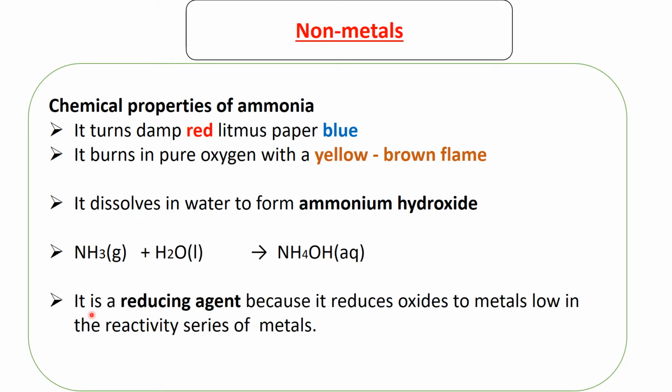Then another important one is it is a reducing agent because it reduces oxides of metals low in the reactivity series of metals. So the oxides of metals that are less reactive, such as silver, gold, are easily reduced by ammonia, meaning that the oxygen from them is taken away when they react with ammonia.